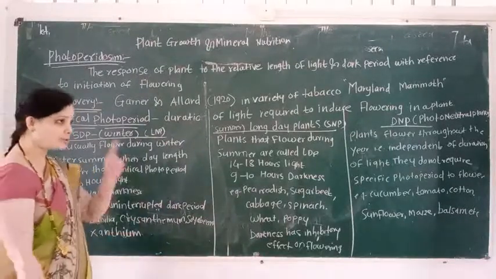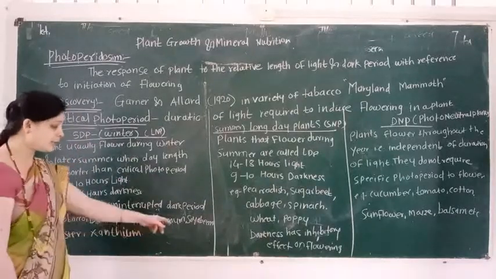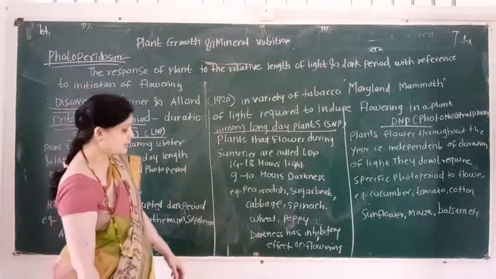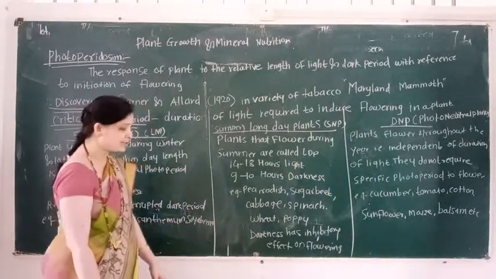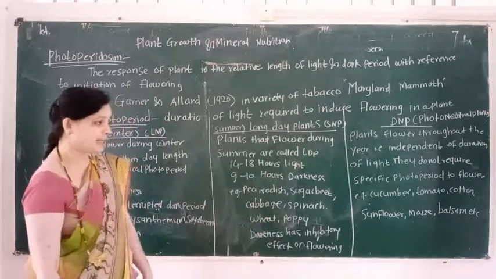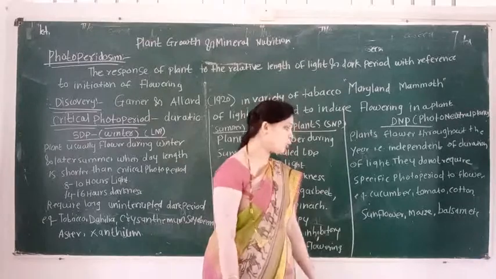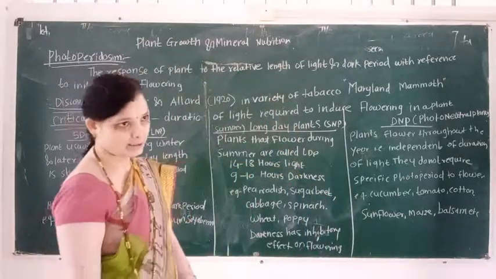Example of short day plants: tobacco, dahlia, chrysanthemum, soybean, aster and xanthium. Long day plant examples: cabbage, spinach, pea, radish, sugar beet, wheat, poppy. Examples of DNP are cucumber, tomato, cotton, sunflower, maize and balsam.